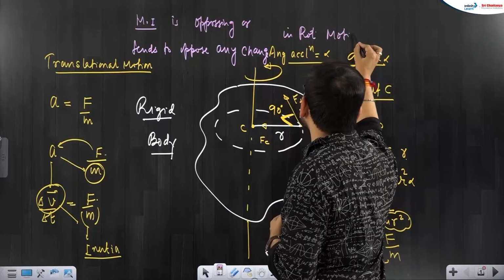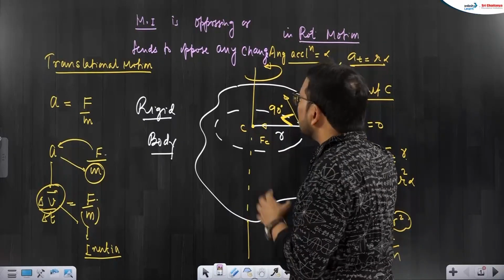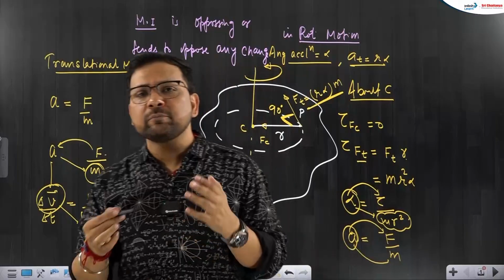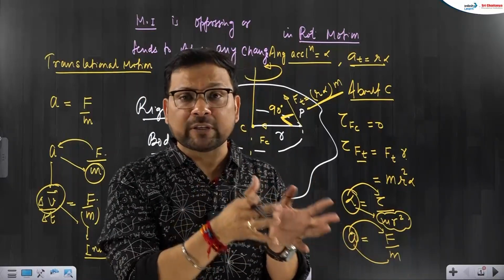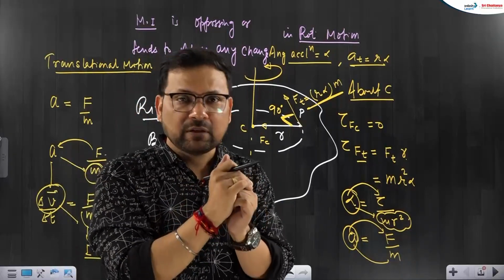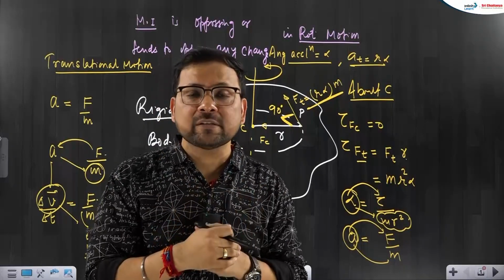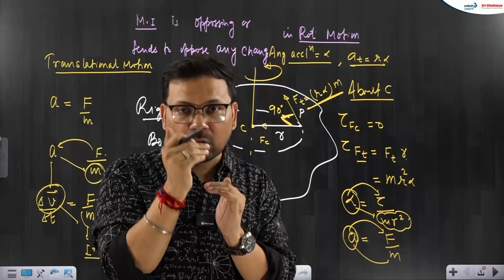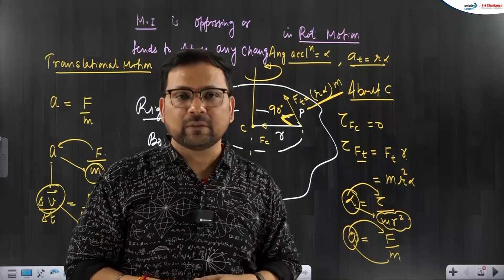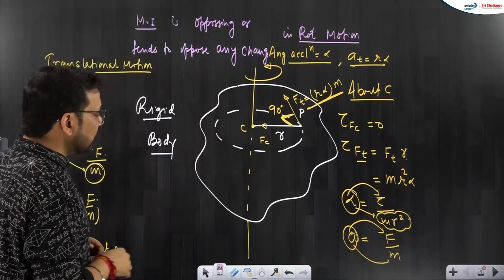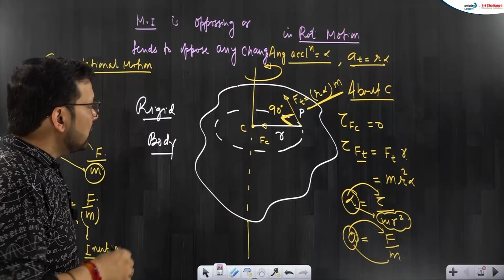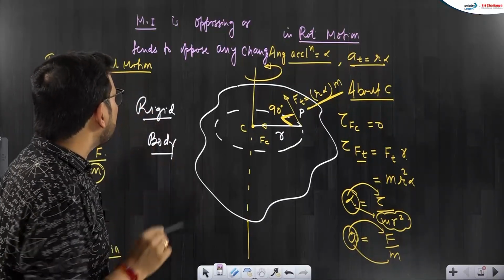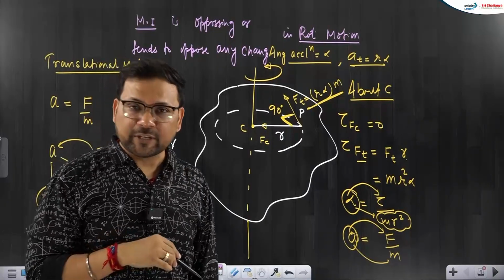If your rotational motion is uniform, if your rotational motion is not changing, then there you are not into inertia. Inertia is for resisting it. Inertia will be there, but inertia is measured always for changing motion, right? So what definition of moment of inertia did we get? It is opposing or tends to oppose any change in rotational motion.